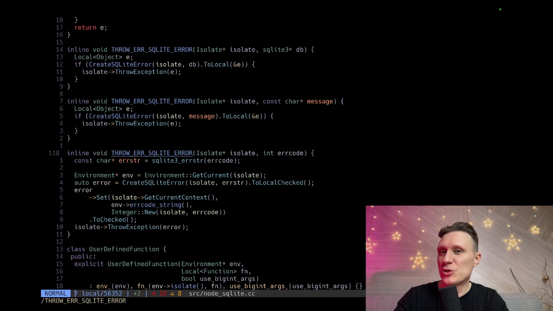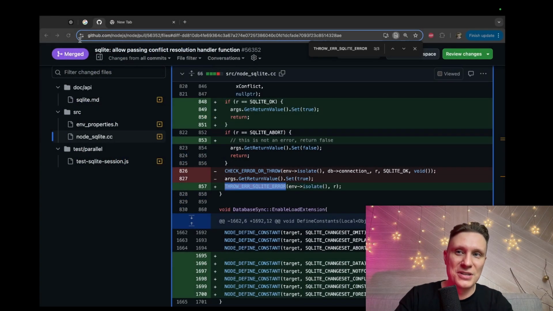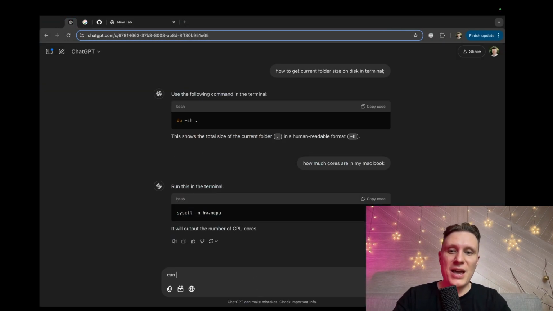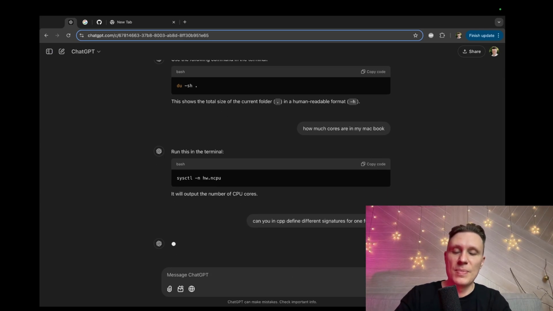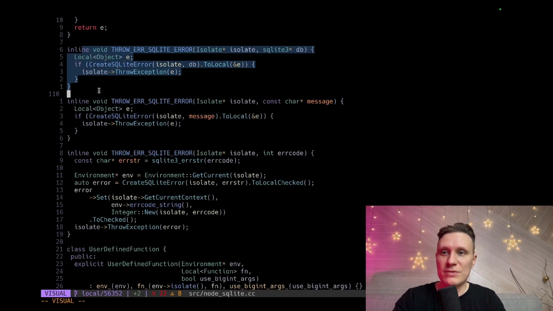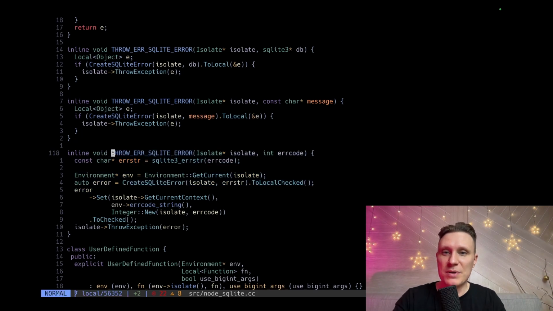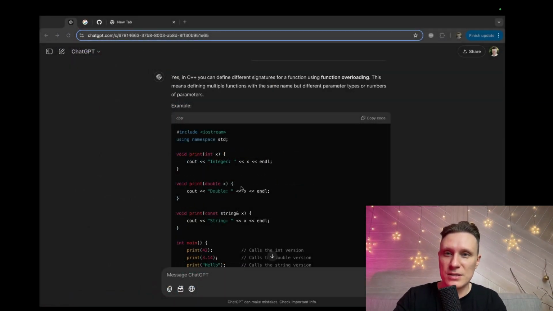Does C++ support several implementations with different signatures of one function? This is interesting. Here we have several functions with the same name, but they have different signatures. Does it work like this? Yes.